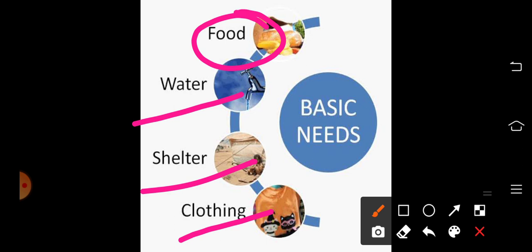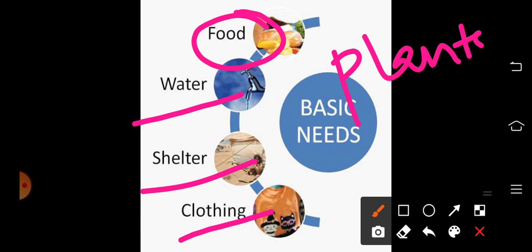So we will start the new chapter, that is about agriculture. That means the important sources of food that we eat every day mainly come from, yes, of course, plants and animals, isn't it?